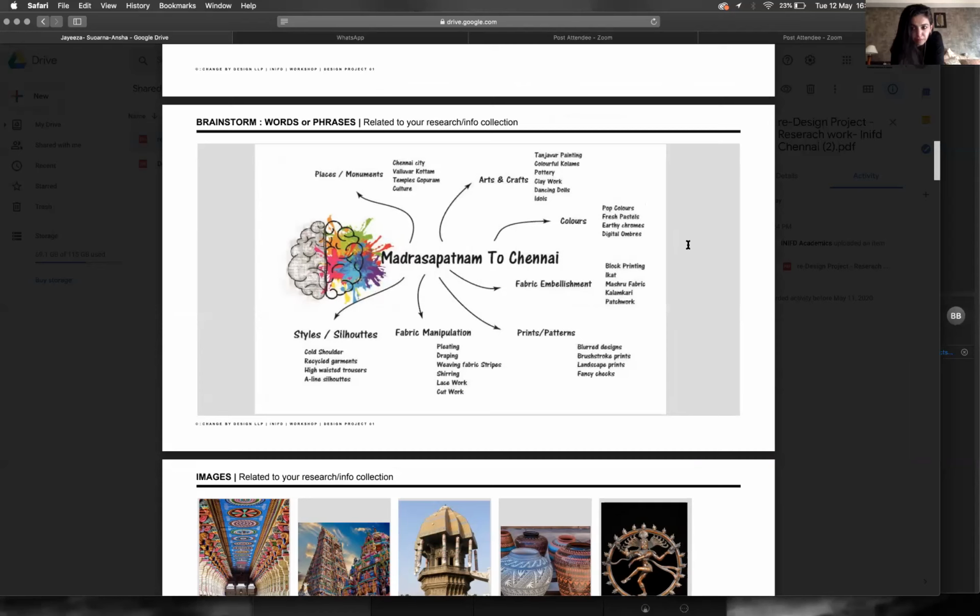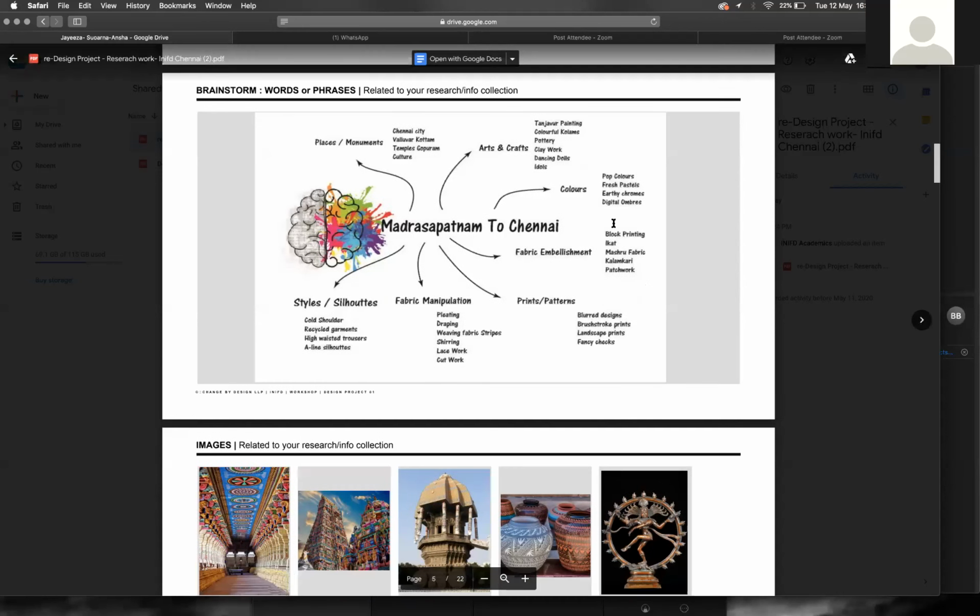In fact, if you're talking about a city like Madrasapatnam to Chennai, that whole transition, it should have been about the place only. You'll have already told me your colors in your first presentation, and you're thinking of your fabric embellishment possibilities, prints and pattern possibilities. So for me, this is starting already with too much information, which is not going to help you guys move forward. So this for me is too soon.